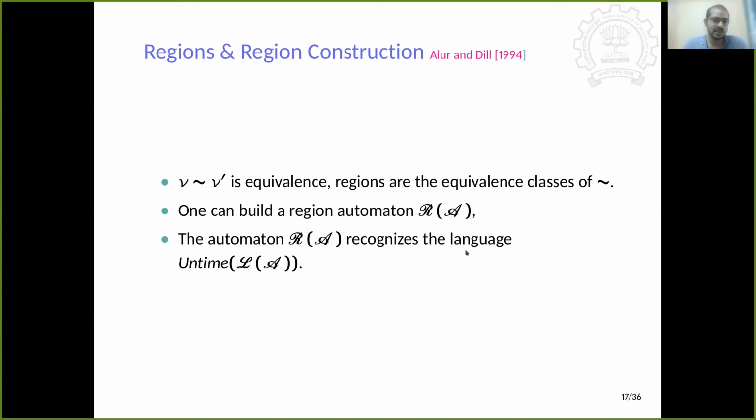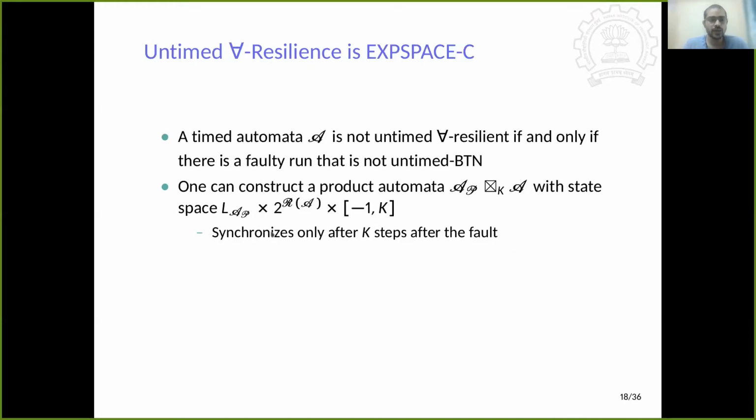Now, given this, it has been shown that one can build a region automaton, called RA, of the given automaton A, and the automaton recognizes the untimed language of LA. Now let's go to the untimed resilience property. A timed automaton A is not untimed for-all resilient if and only if there is a faulty run that is not untimed BTN. What does it mean?